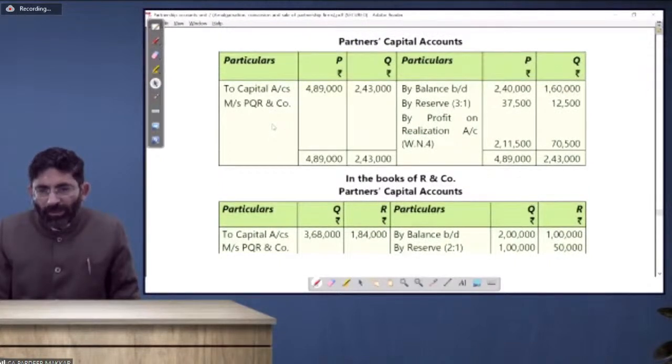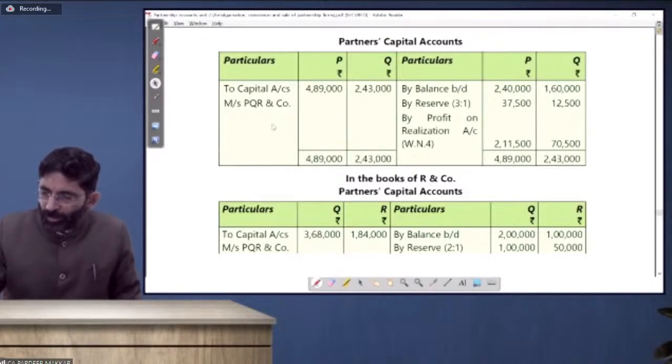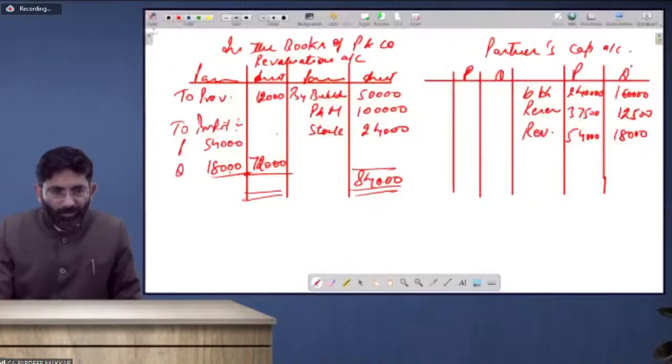Profit on realization, because we have allocated reserves. Revaluation profit is already allocated. Revaluation profit is rupees, just a moment. Revaluation profit is 72,000. Okay.